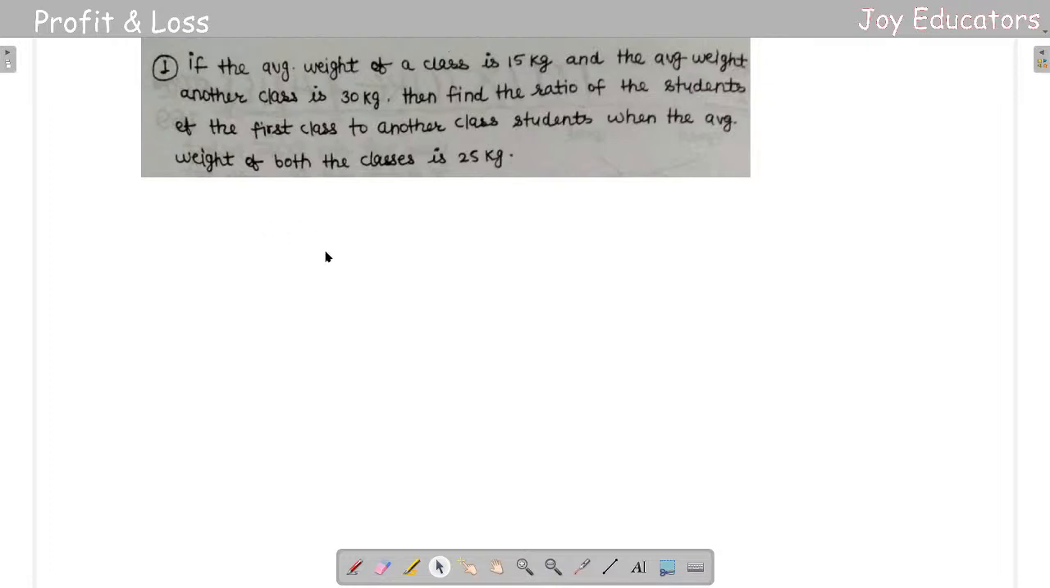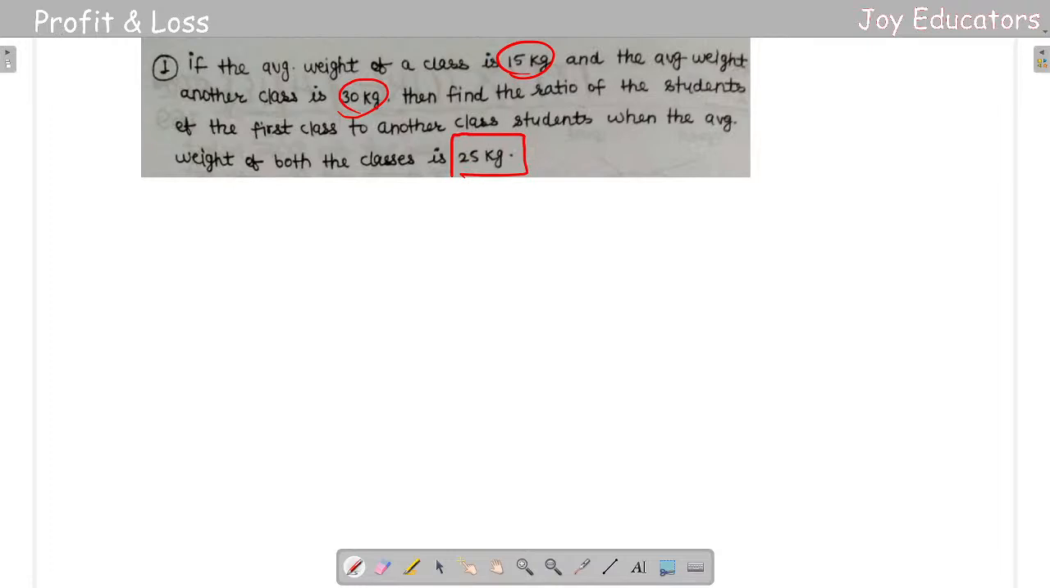It's going to be really simple. The average weight of a class is 15 kgs and the average weight of another class is 30 kgs. Find the ratio of students of the first class to the other class when the average weight of both the classes is 25 kgs.